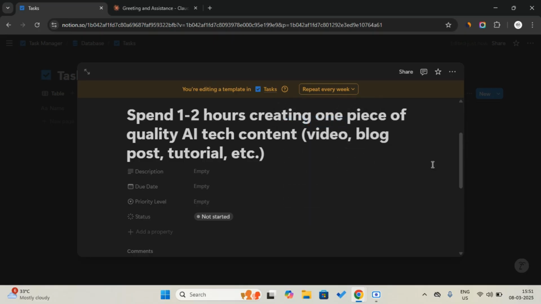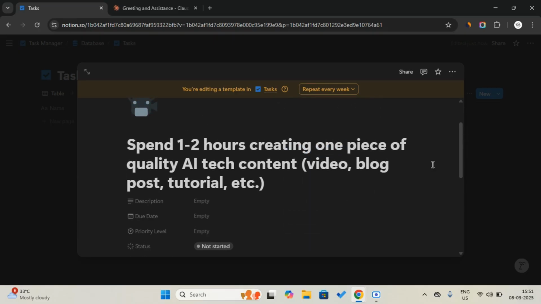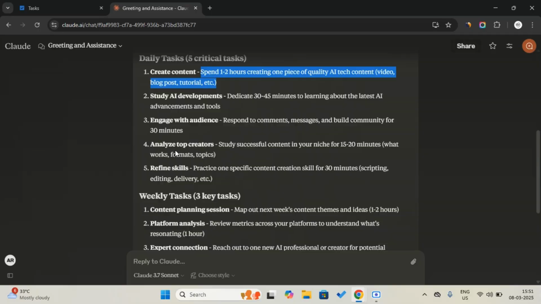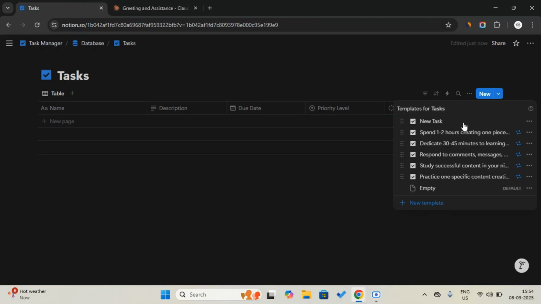Like this, we're going to do the same thing for each daily task. Okay, let's do that. As you can see, we created all the 5 tasks here, and you notice that I changed the icon here. I didn't actually create a new template and write it over and over. What I did was just tap this icon and then duplicate it, then duplicate this and add the title. That's it. Now we have created the 5 daily tasks you have to do on a daily basis.